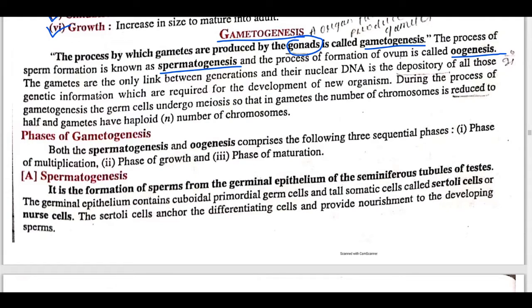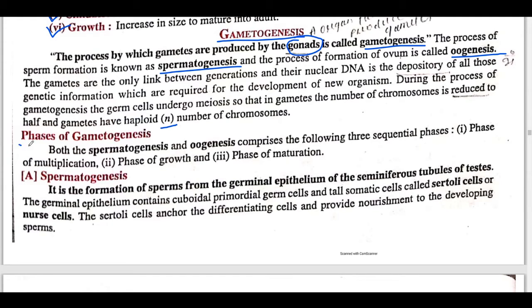The gametes are the only link between generations, and their nuclear DNA is the depositor of all genetic information, means only the gametes carry the genetic information required for development of a new organism, which transfers information from one generation to another generation in the form of DNA. Now, gametes are haploid. Haploid means a single set of chromosomes, that we will denote by N.